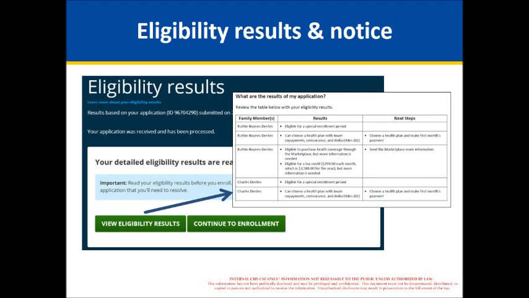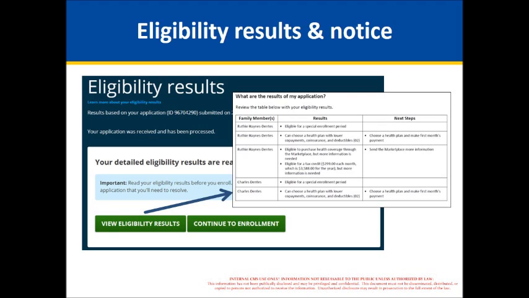They'd see the person's name. It explains that they are eligible for a special enrollment period. And just to highlight something there, if someone indicates that they are American Indian Alaska Native, the system knows that people who are American Indian or Alaska Native are eligible for monthly special enrollment periods. And so the people where I showed you where they identified as a member of a federally recognized tribe, those people would show up here as eligible for a special enrollment period.